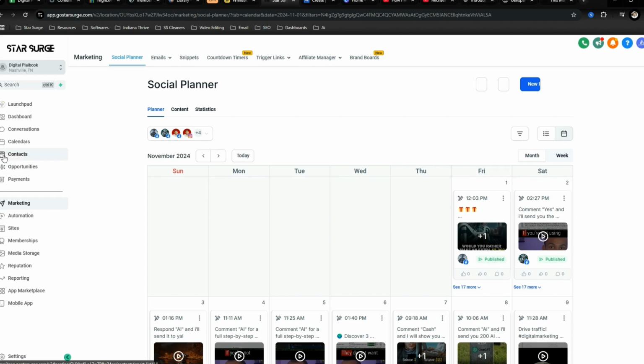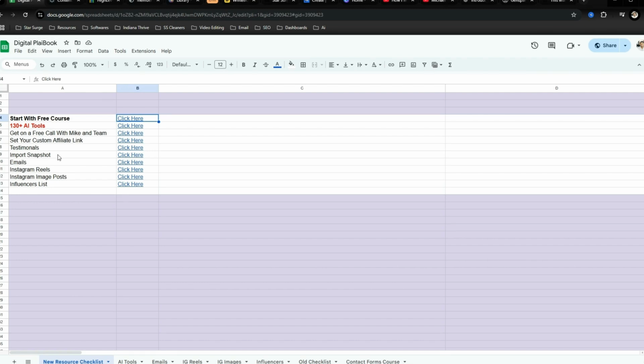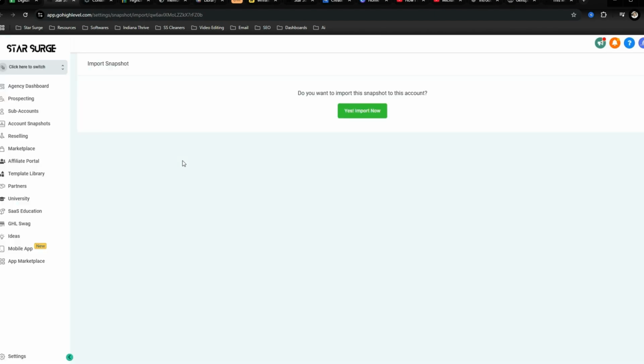Now, one thing I want to cover, which is going to be covered in that free course as well, is setting up or how you're able to get my funnels, get my automations directly imported into your account. So over here, you'll see something called import snapshot. What a snapshot is, it takes everything that's in my account and imports it into your account. So you don't have to build the automations or build the tech stacks or build the funnels. That's already all done for you when you go ahead and import this snapshot.